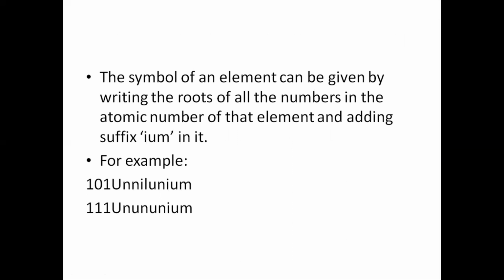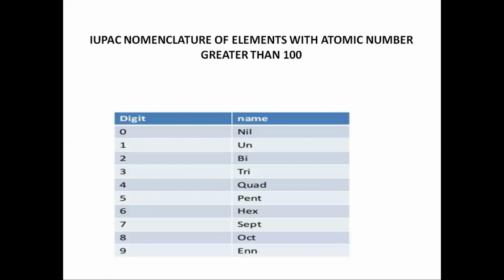For example, you can see 118. That is nothing but un, un, oct, ium. Okay. Now this is about the first part of the periodic table. Thank you.